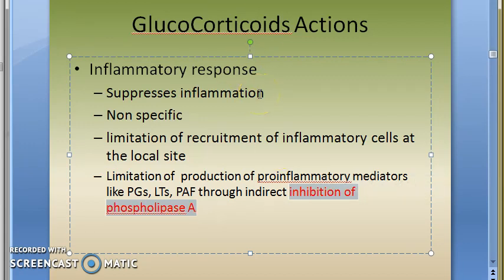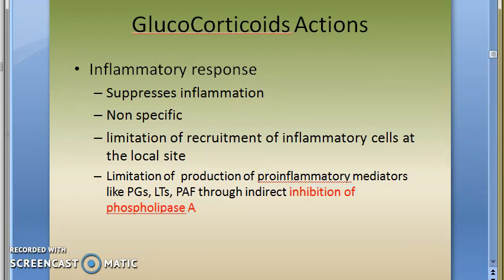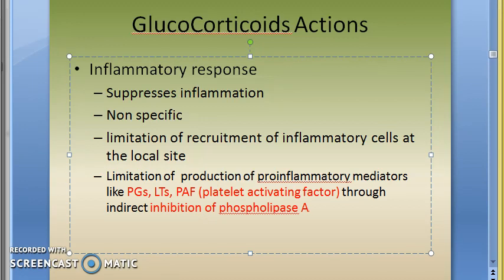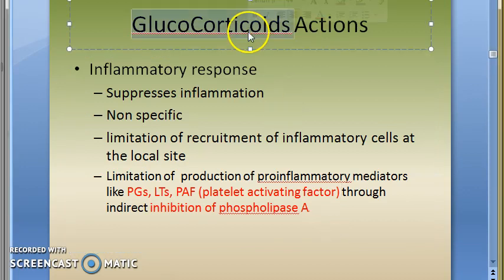If phospholipase A is inhibited, what will happen? Arachidonic acid will not be formed. You remember all that? The phospholipids present in the cell membrane cannot convert to arachidonic acid. Arachidonic acid hence cannot convert into prostaglandins, leukotrienes, etc. Prostaglandins, leukotrienes, and PAF, the platelet activating factor, are pro-inflammatory. So if you suppress them, the inflammation will be suppressed. Did you understand? It's very easy if you are awake.